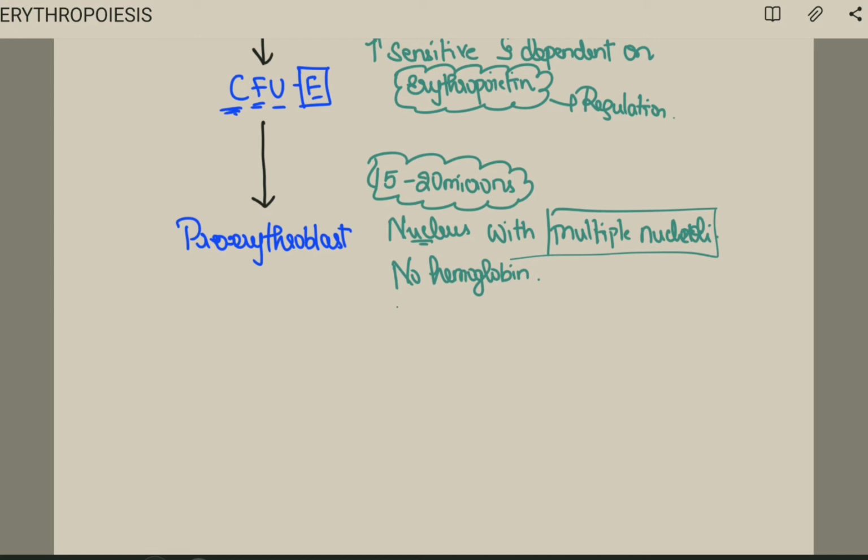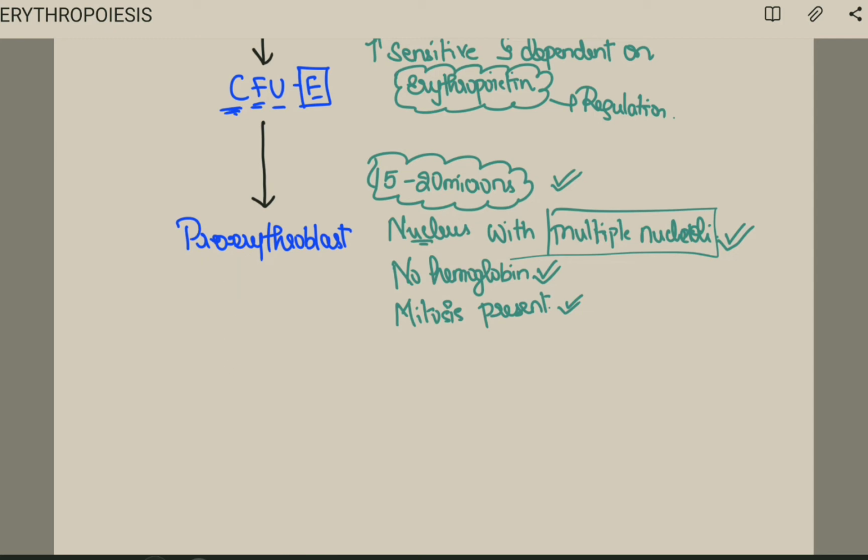And mitosis will be occurring. Mitosis will be present. So what are the features? The size 15 to 20 microns. The nucleus will be there with multiple nucleoli. There will be no hemoglobin and mitosis will be present. Okay, fine. Next, this proerythroblast.